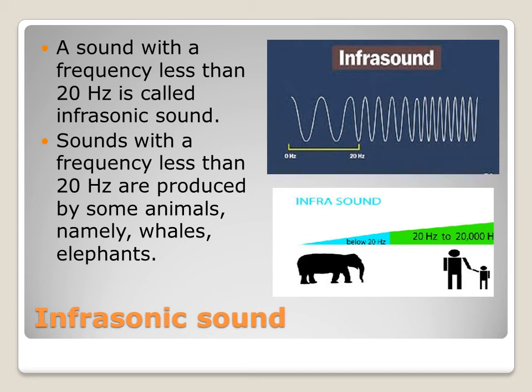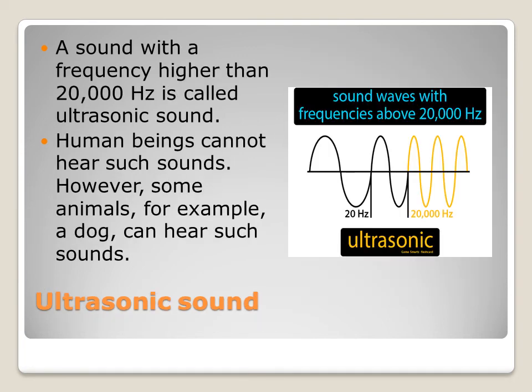Infrasonic sound. A sound with a frequency less than 20 Hz is called infrasonic sound. Sounds with a frequency less than 20 Hz are produced by some animals, namely whales and elephants. Ultrasonic sound. A sound with a frequency higher than 20,000 Hz is called ultrasonic sound. Human beings cannot hear such sounds. However, some animals, for example a dog, can hear such sounds.